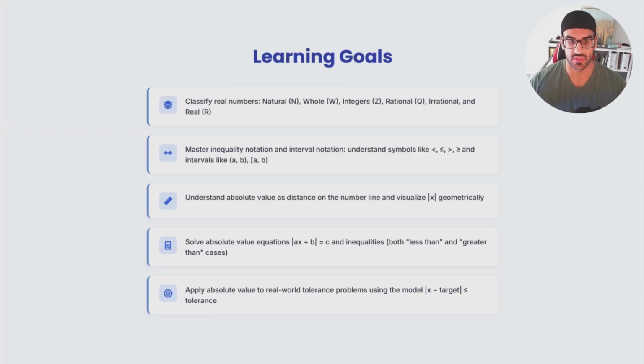After that, we are trying to understand absolute value, which is the main essence of this chapter. And after that, we are going to solve absolute value equations, absolute value of ax plus b equals c. We were talking about one-step and two-step equations in the previous video, Algebra 101. But we didn't talk about what would happen if we have an absolute value inside of that. So it is important. After that, we are trying to apply this absolute value to real-world problems and see that we are learning something. Are we actually going to use that or just have fun, right?